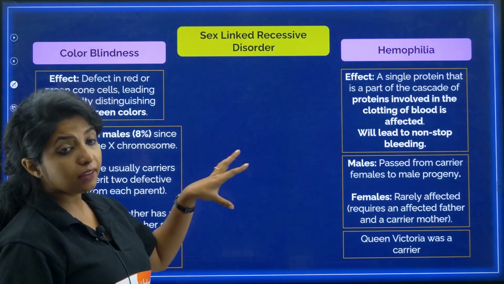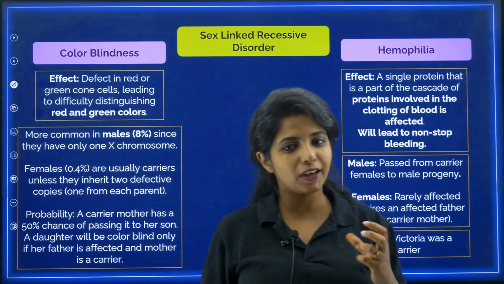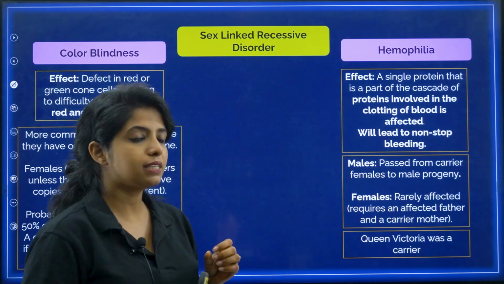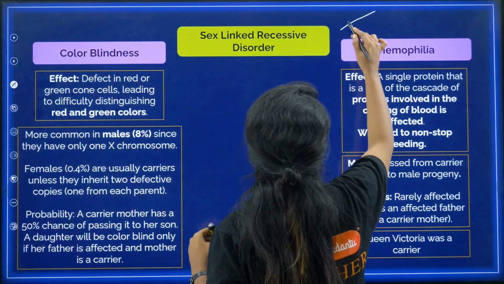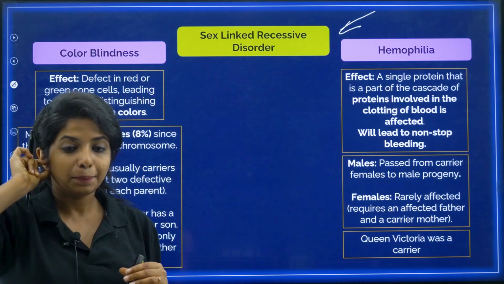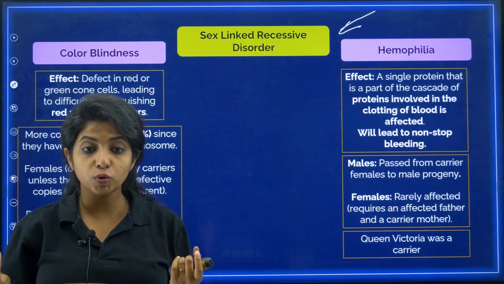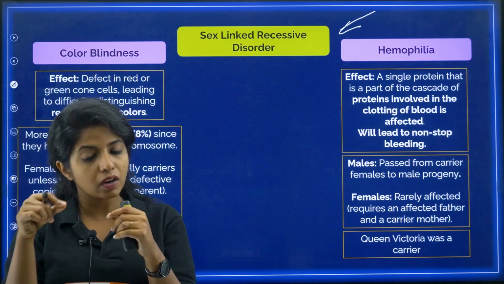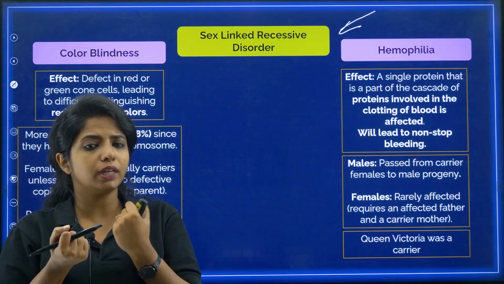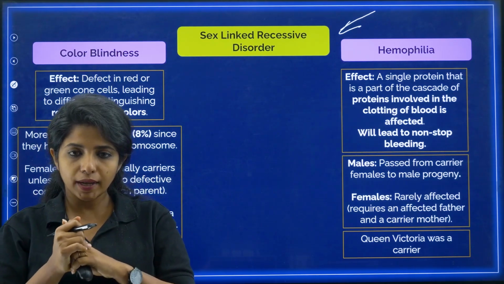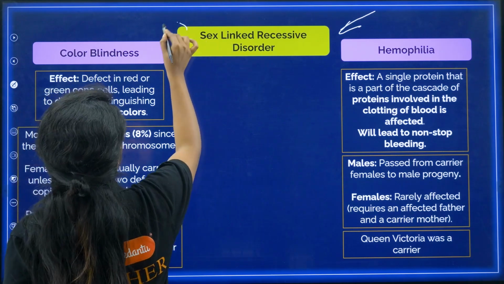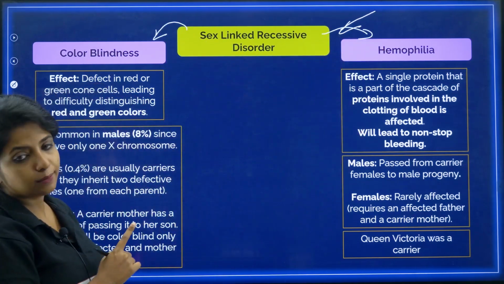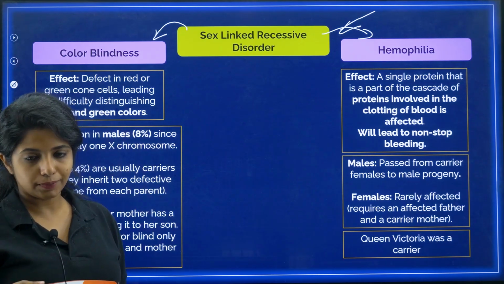Under Mendelian disorders, that is where we are talking about the gene being hampered. So there is sex-linked recessive disorder. What do you mean by that? Basically, the sex chromosome's gene is being affected over here. In the sex chromosome there will be a gene and that gene will be affected, which is why they are getting this disease. Sex-linked recessive disorder, there are 2 of them. One is color blindness, another one is hemophilia.